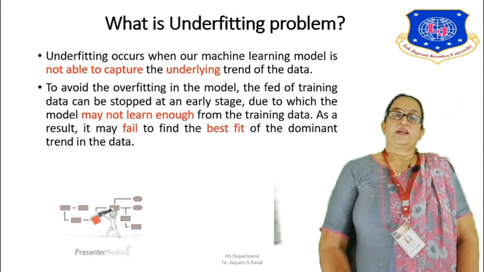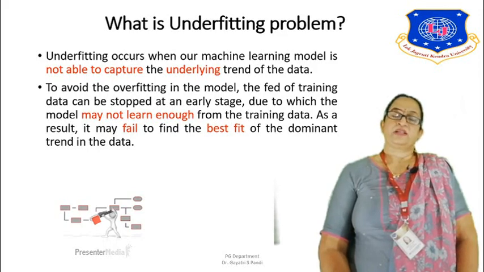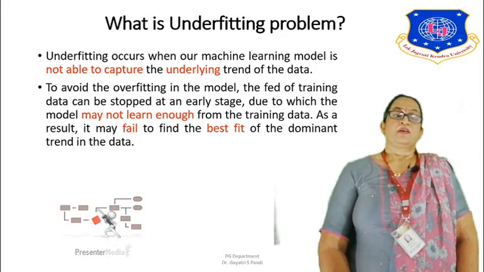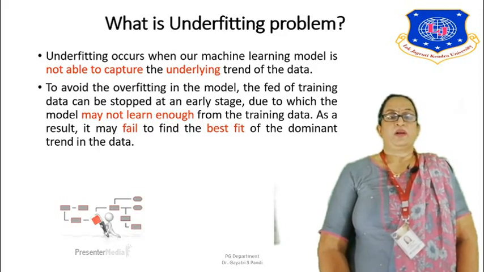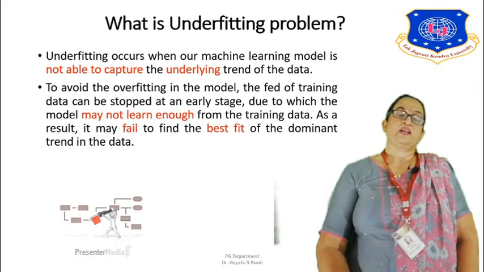Now underfitting is another issue. This occurs when a machine learning model is not able to capture the underlying trend of the data. Minimum points it is able to cover. So in underfitting, the training of the model is stopped at an early stage, or you give less training, so it may not learn enough from the training data.